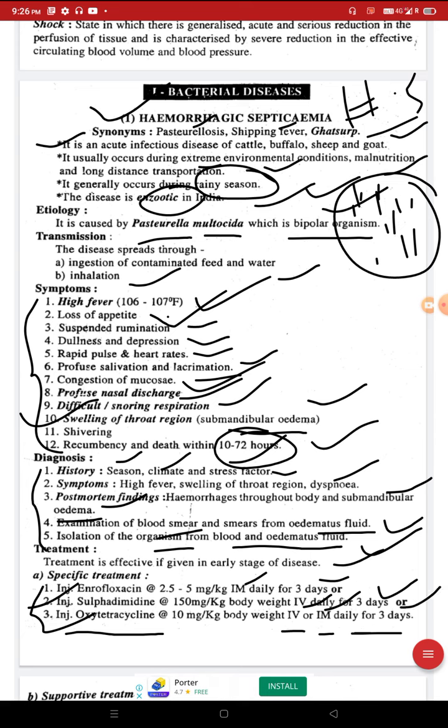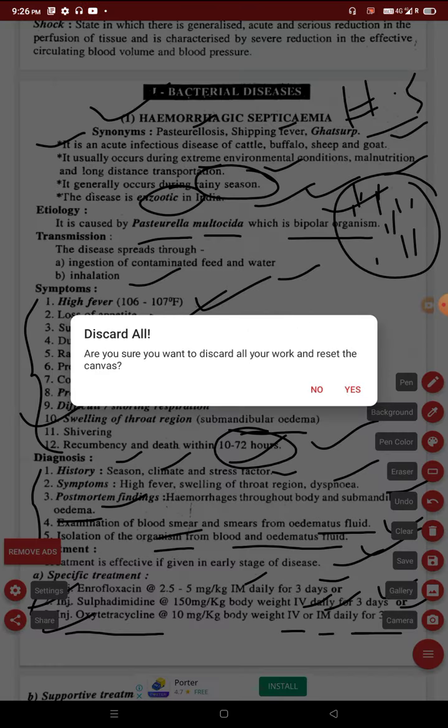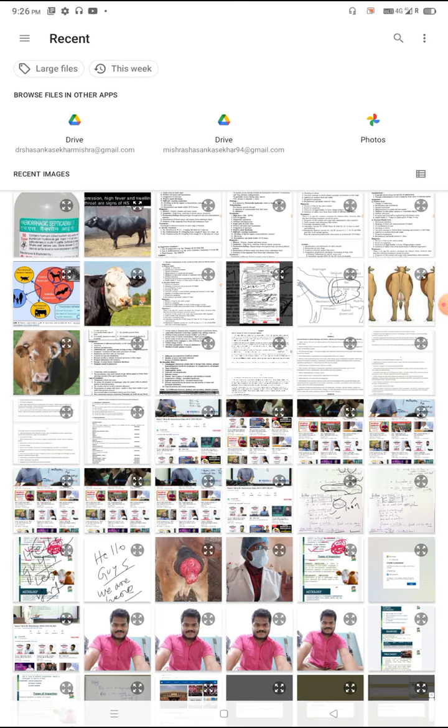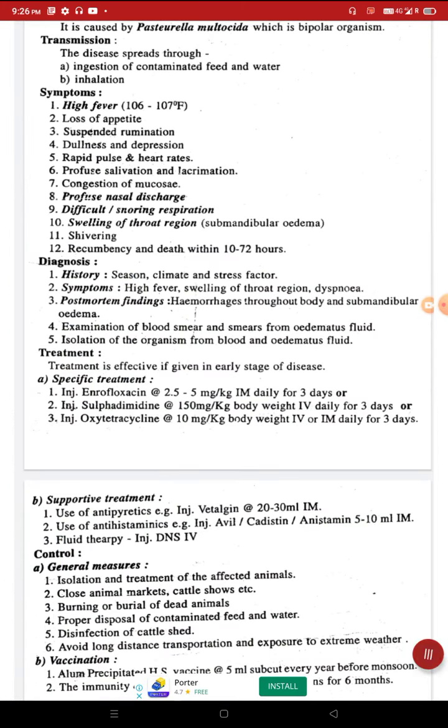One of these three antibiotics we can provide. And after treatment with any of the antibiotics, then we can provide supportive treatment.